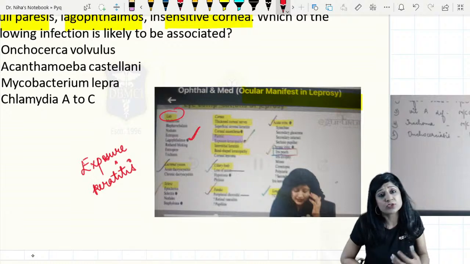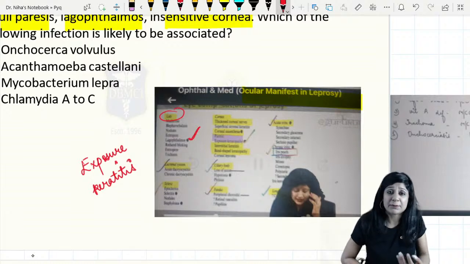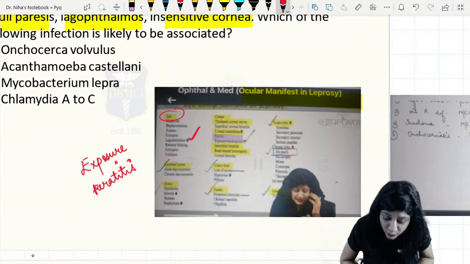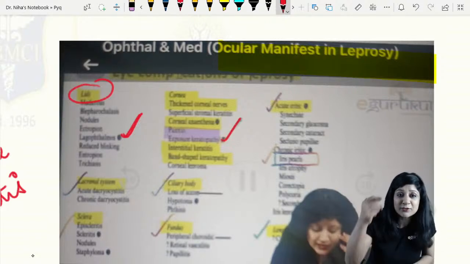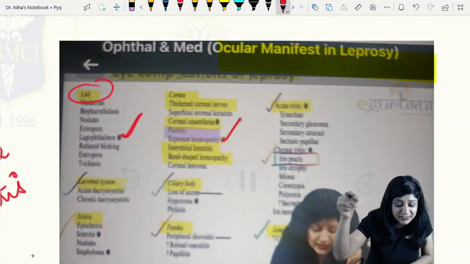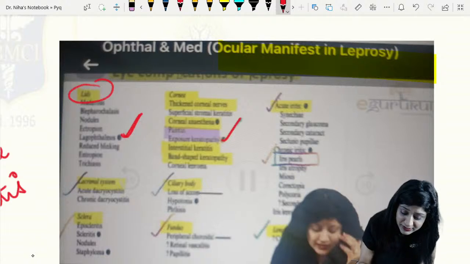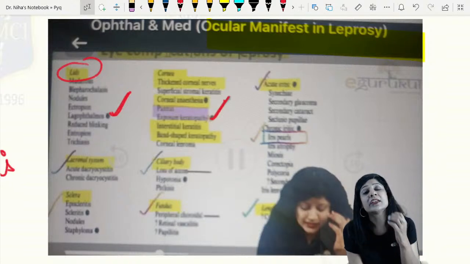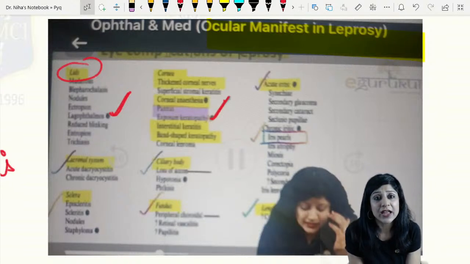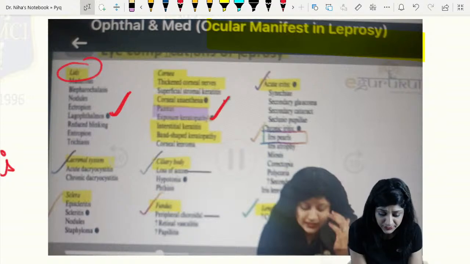Then we have so many things in the sclera: episcleritis, scleritis, nodules, even staphylomas could be there. And see, I have marked these while teaching, as these are really important. One is your exposure keratopathy. Then even in the fundus, we also study about the iris pearls appearance in leprosy.